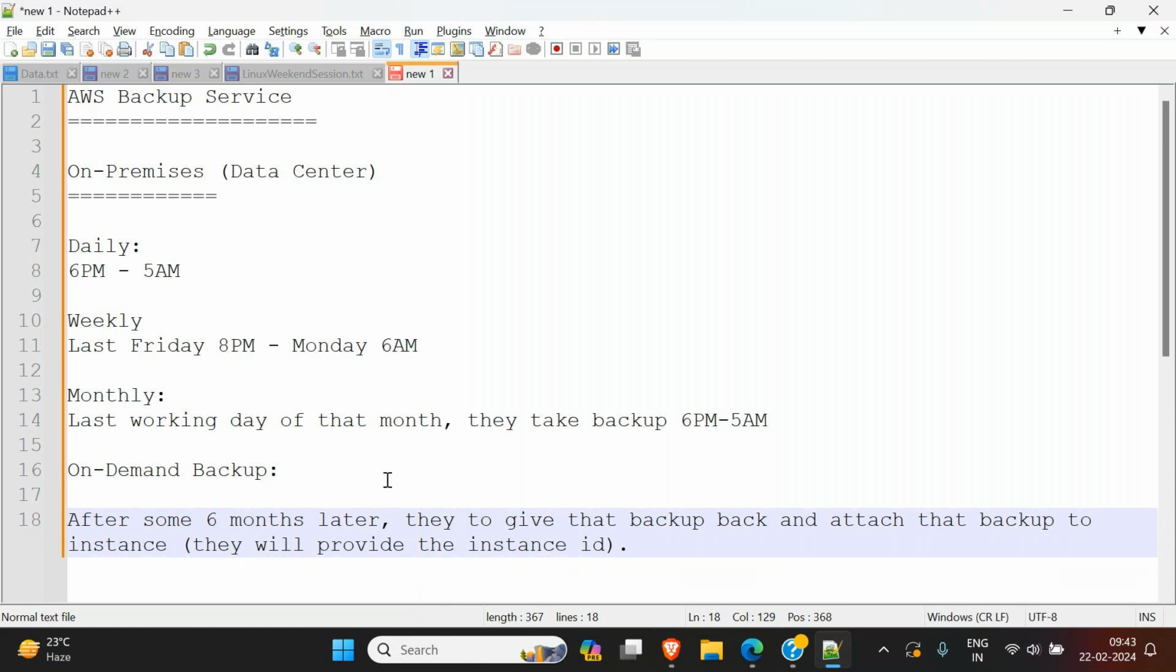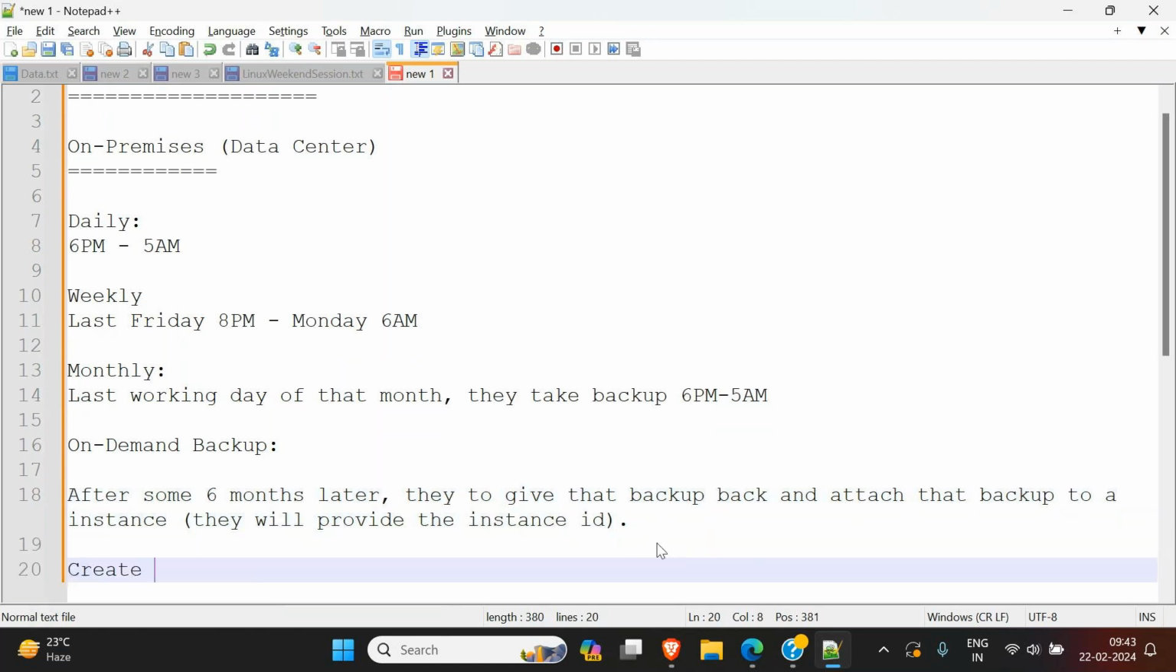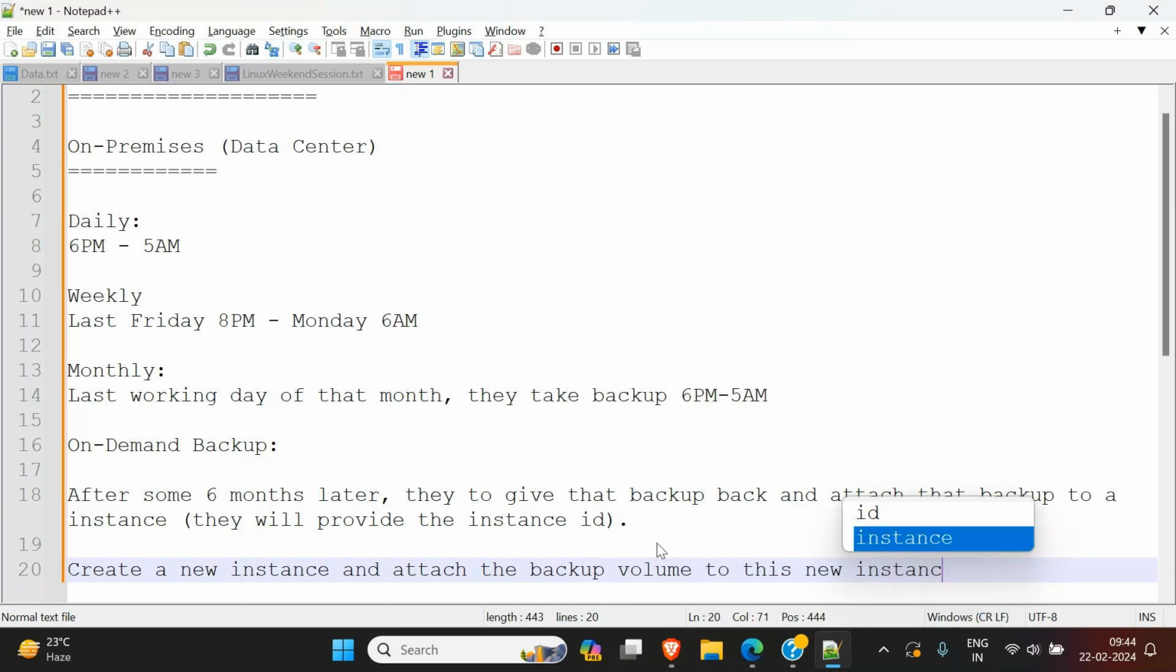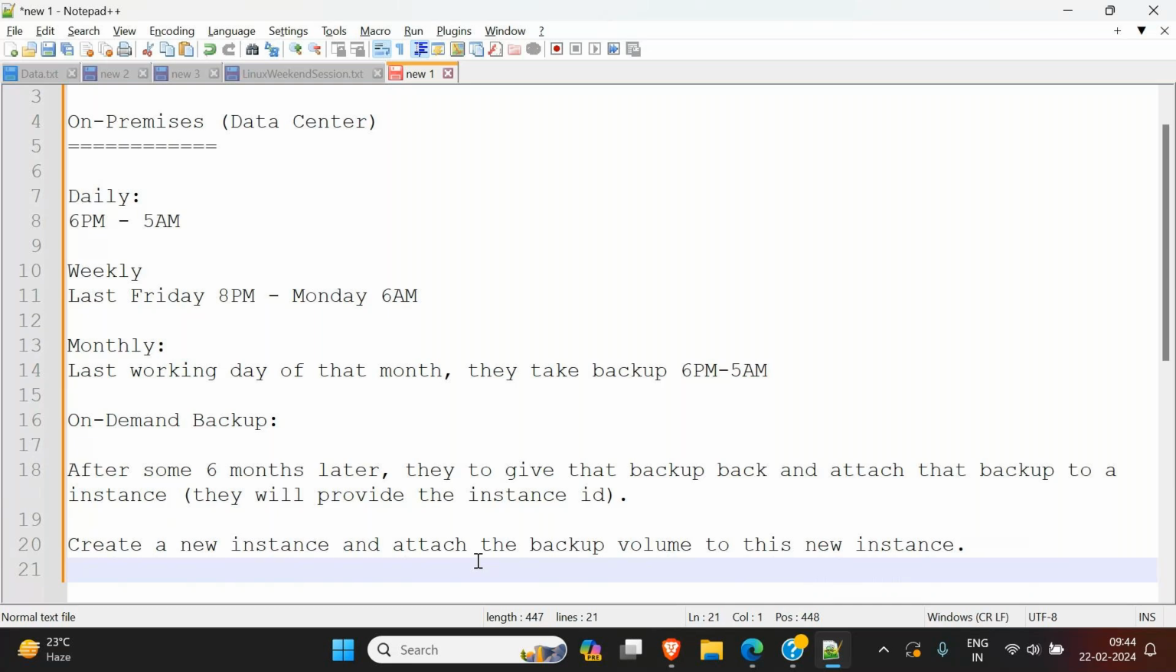So you know, right? When we restore the backup, we get a backup back. I will show you that. And once we get the backup back, they will ask us to attach that backup to an instance, right? So at that time they'll provide the instance ID. Assume they don't have an instance, they'll also say create a new instance and attach the backup volume to this new instance. That means there are two scenarios, right? One scenario is there could already be a running instance.